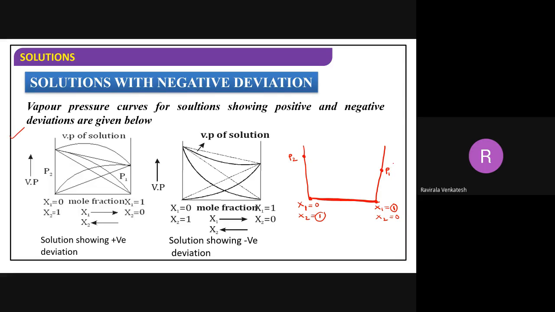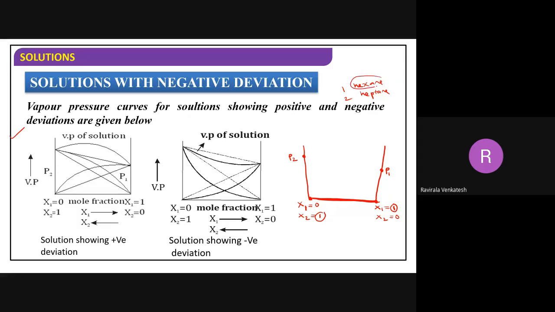Why have I taken it below? Because by default, this second component is having more vapor pressure. When compared here, one is having less vapor pressure. For example, just imagine this is hexane and this one is heptane. When you have more molar mass, the vapor pressure will be less.